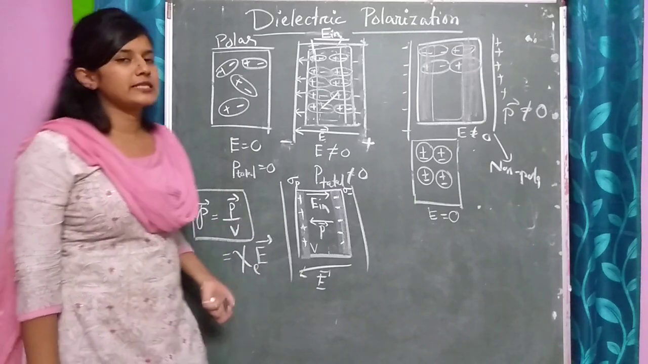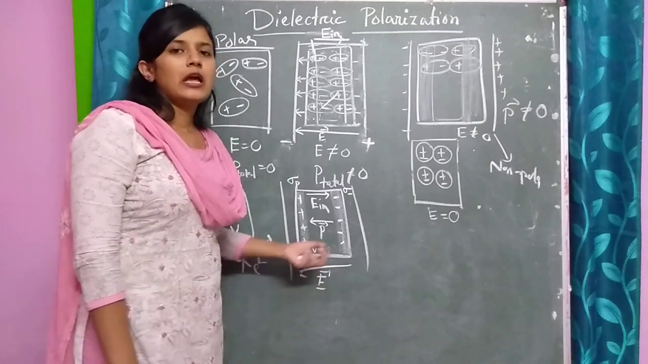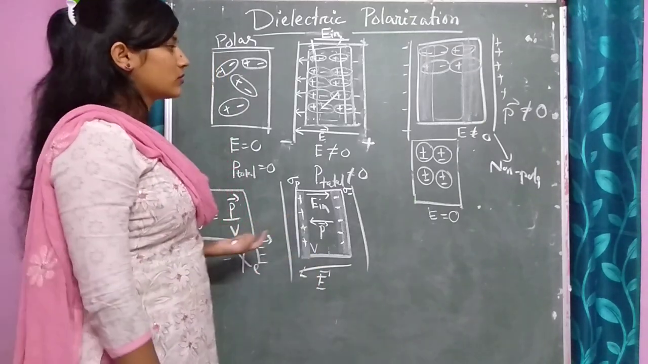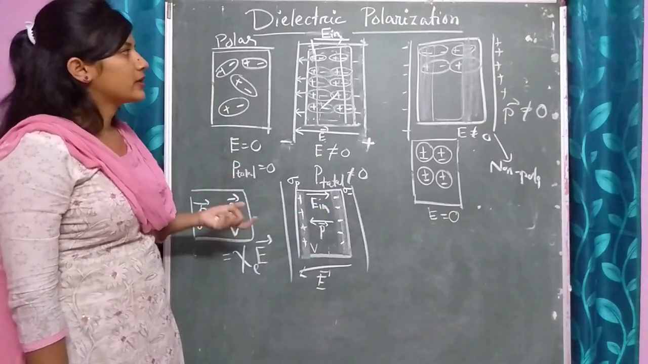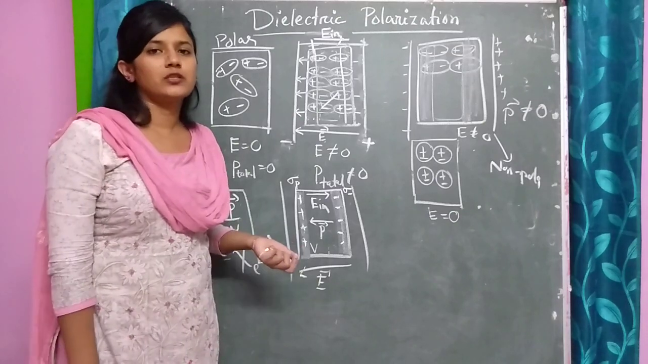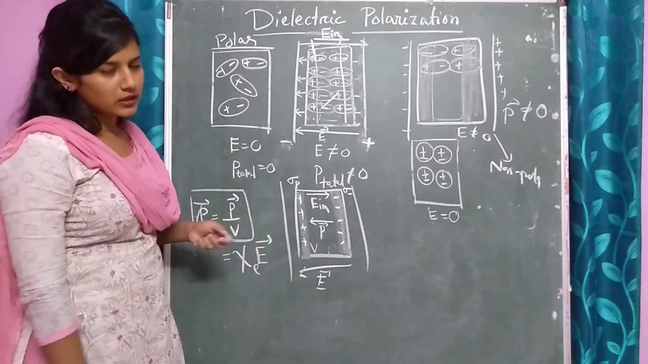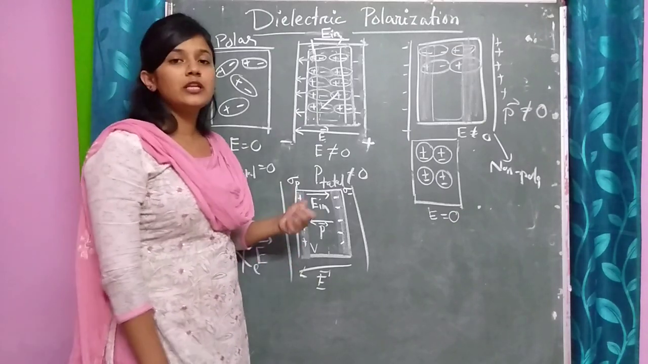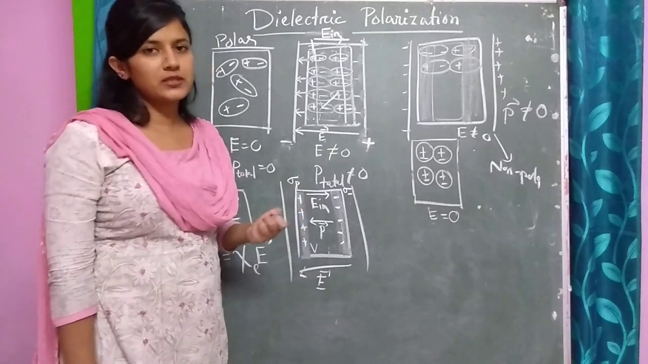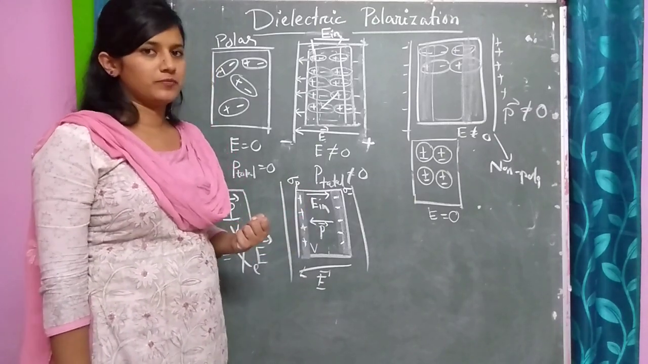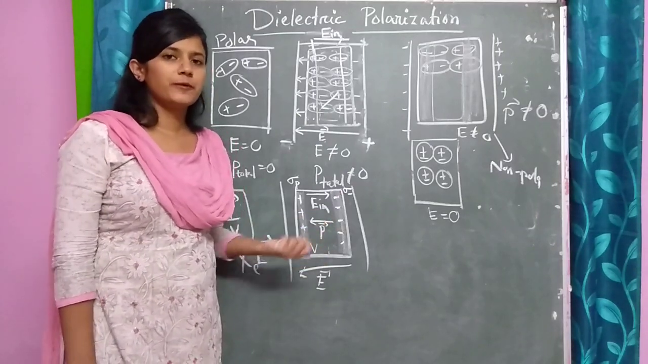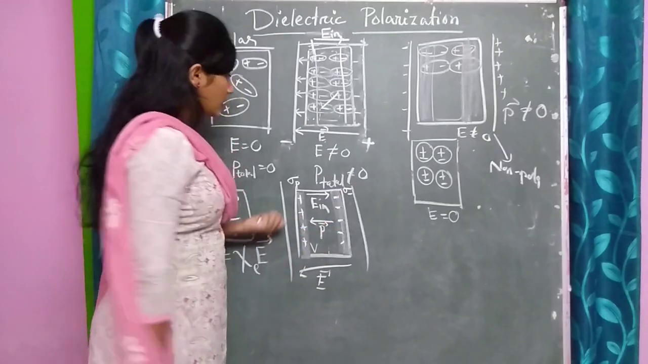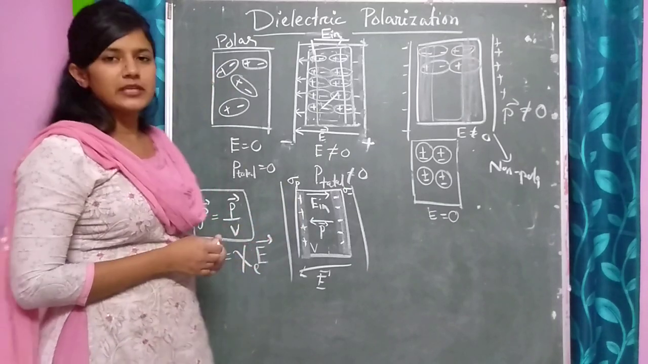So this is known as dielectric polarization, and in the chapter on capacitors we will see how this dielectric polarization helps to change the capacitance of a conductor. So this is an important topic, so go through it, and we will see in our next class.